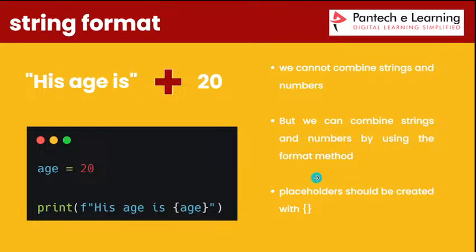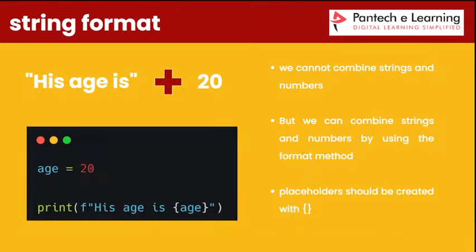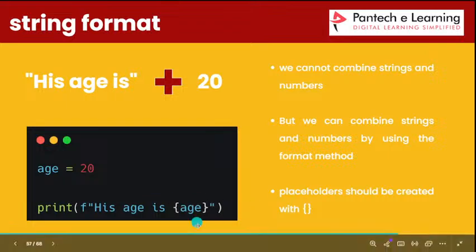In between, a placeholder should be created with that particular variable. We can pass our variable name or values, and enclose them in placeholders, that is, curly braces.